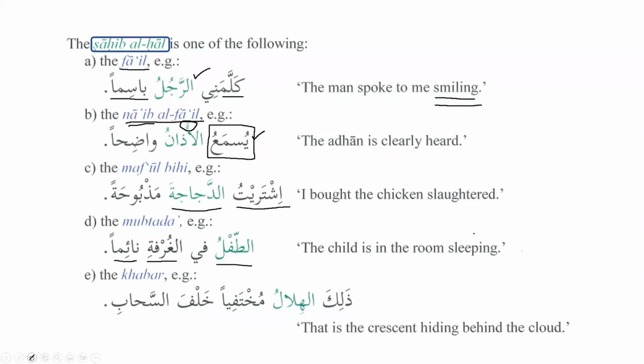But as advanced students of Arabic language, we should know that after zalika, when we have al-hilalu, zalika is ism al-ishara and al-hilalu is badal. Also, there is a possibility that dhalika will be ism al-ishara and al-kitabu will be its predicate. It is also possible.